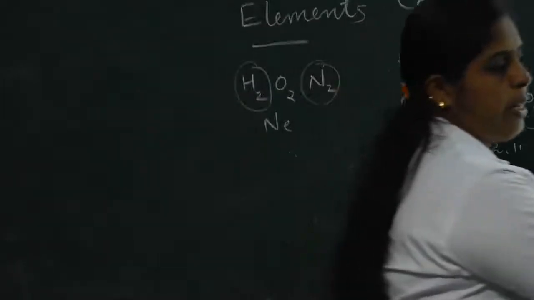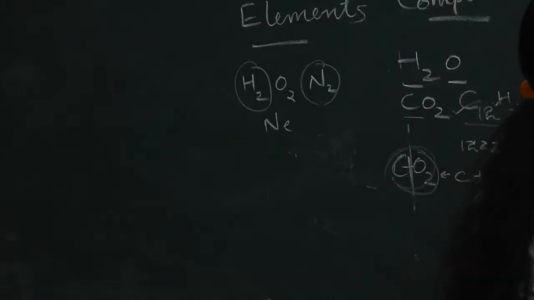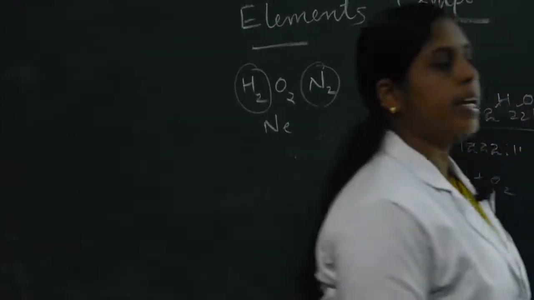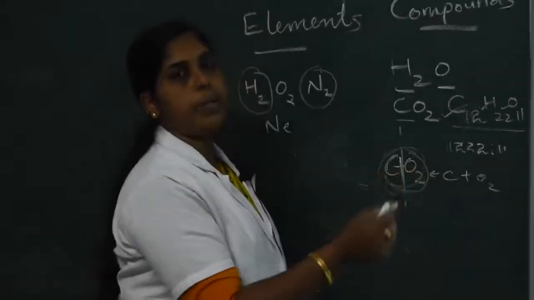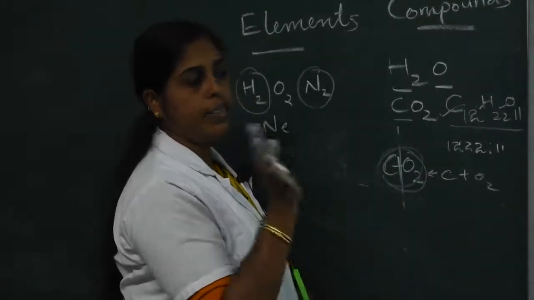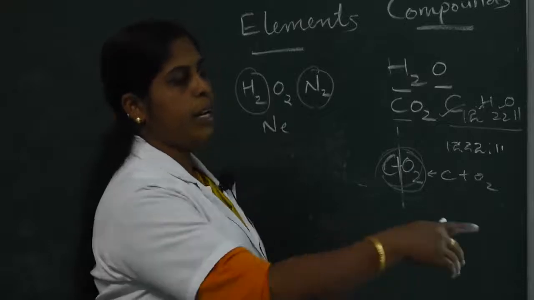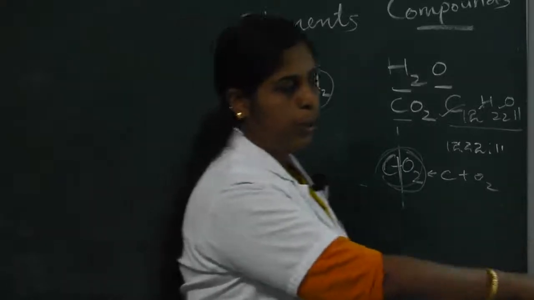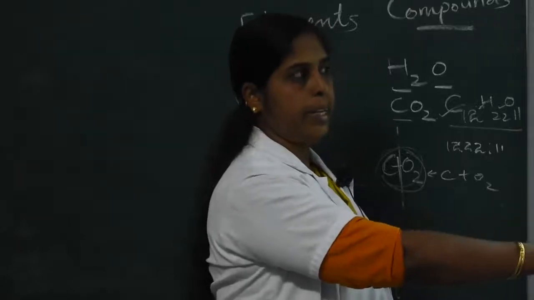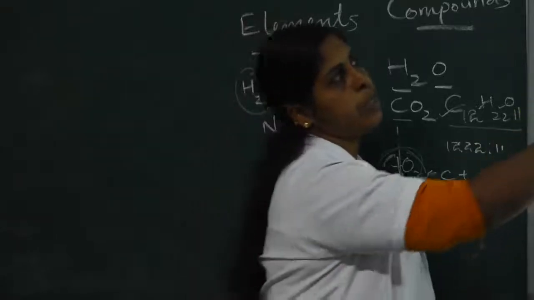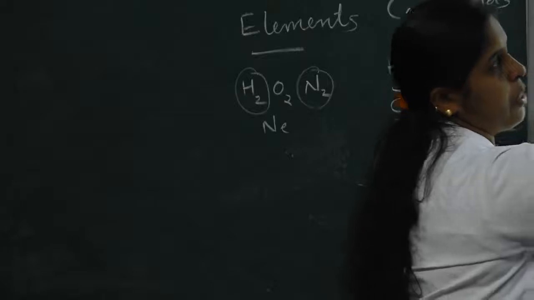A compound can be broken down into elements by chemical methods. Compounds can be split by chemical methods only, but mixtures we can separate by physical methods. Elements cannot be broken down, but compounds can be broken down by chemical methods. These are the differences between elements and compounds.